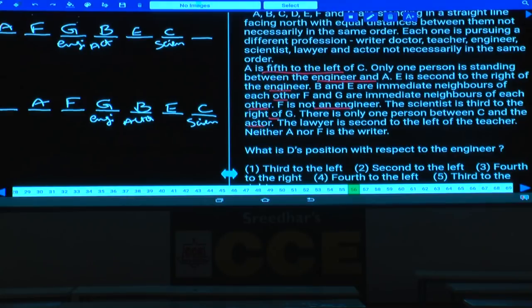The lawyer is seated second to the left of the teacher. Lawyer is seated second to the left of the teacher. Then, now can you take lawyer at this place?